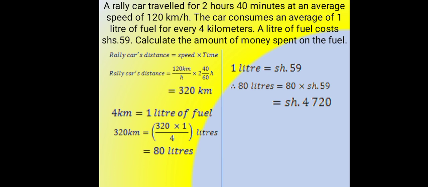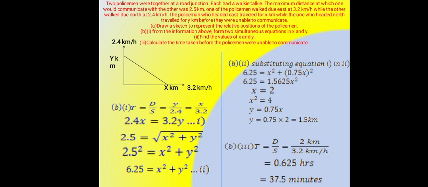A rail car traveled for 2 hours 40 minutes at an average speed of 120 km per hour. The car consumes an average of 1 liter of fuel for every 4 kilometers. A liter of fuel costs 59 shillings. Calculate the amount of money spent on fuel.